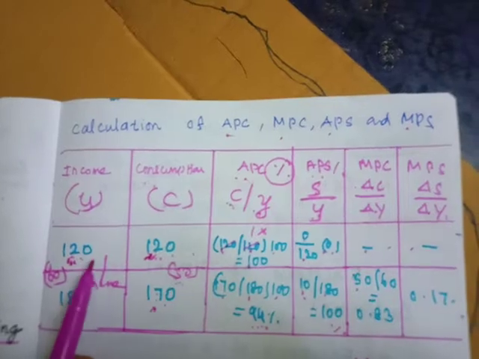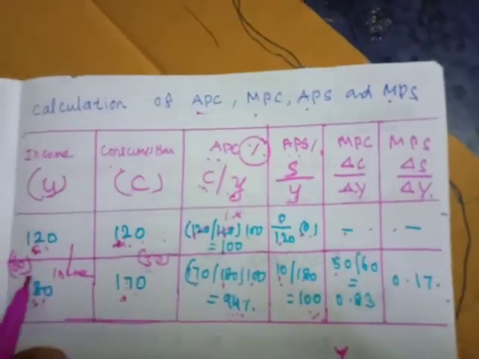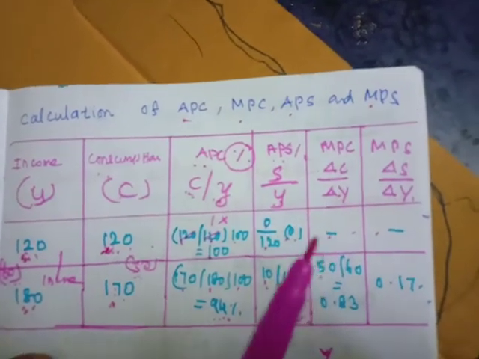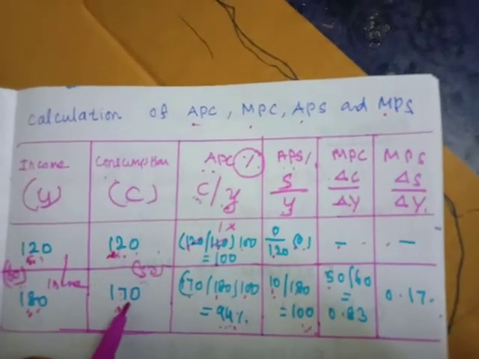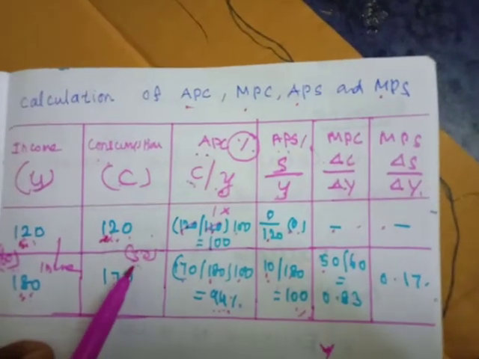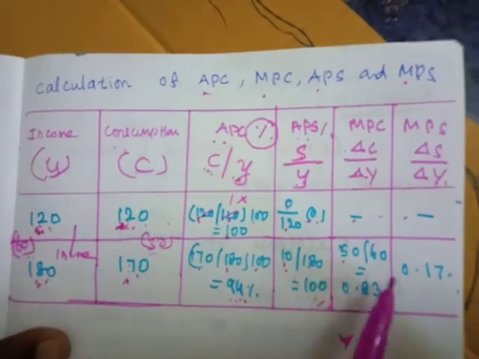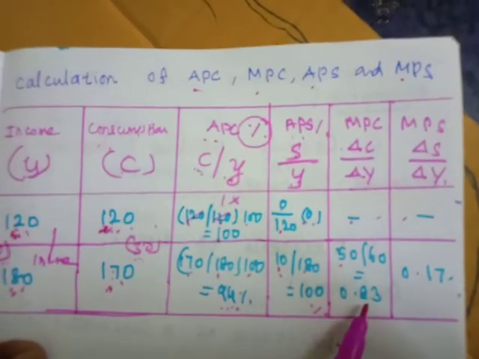Your income also increases from 120 to 180, the 60 rupees is the difference. So you will apply delta C divided by delta Y. Now you will take only changes in the consumption and income. Consumption increases 50 rupees. Income also increases 60 rupees. So 50 divided by 60 is equal to 0.83.